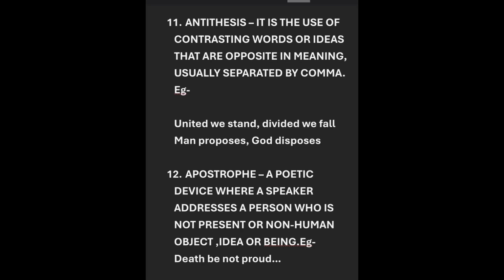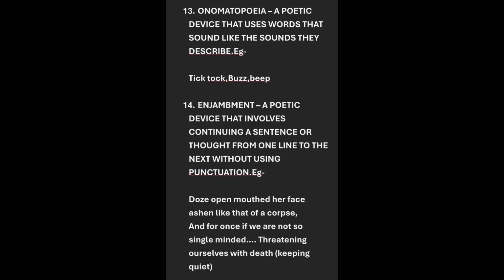Next we have antithesis. Now, antithesis is the use of contrasting words or ideas, usually opposite ideas, and usually they are separated by a comma. For example, you can see on the screen, united we stand, divided we fall. Okay, opposite ideas. Man proposes, God disposes. Usually children find confusion in paradox, oxymoron, antithesis. So antithesis is opposite ideas placed together, separated by a comma.